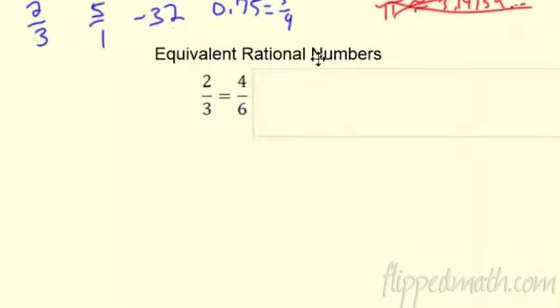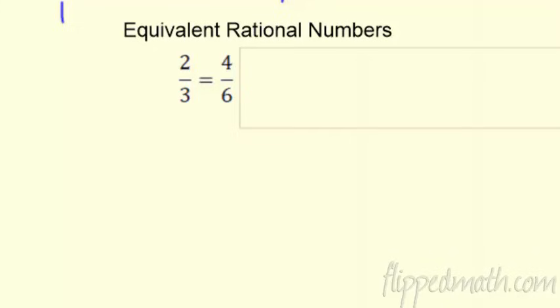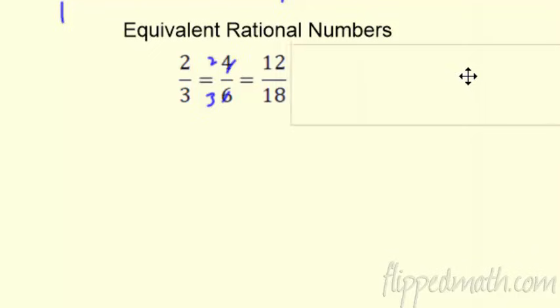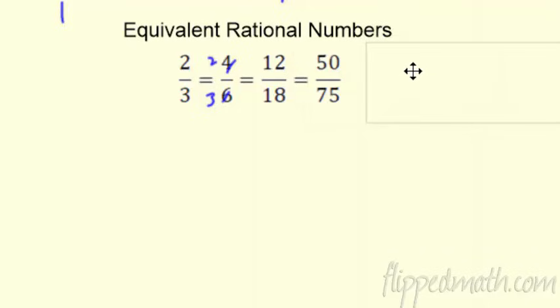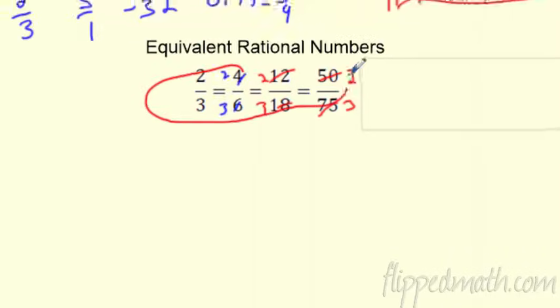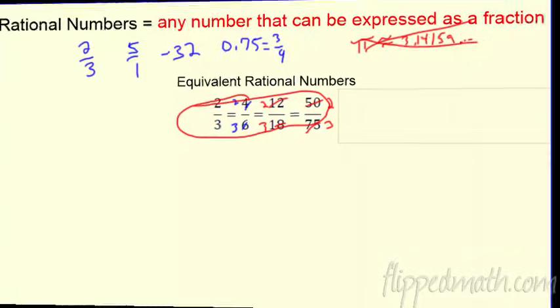So how do we know if they're equivalent? Well, let's take a look at this one. Are these equivalent numbers? Sure. 2/3 is the same thing as 4/6. Why? You just reduced it. If you reduce this, you get 2/3. So this is stuff you've been doing forever. Same thing. You can take 12 over 18 and you can reduce it. It is still 2/3. You can even go as far as to say 50 over 75. 25 goes in there twice, 25 goes in there 3 times. 6 goes in there twice, 6 goes in there 3 times. So they all reduce to 2/3. They're all equivalent. They're all the same fraction. You're good to go.